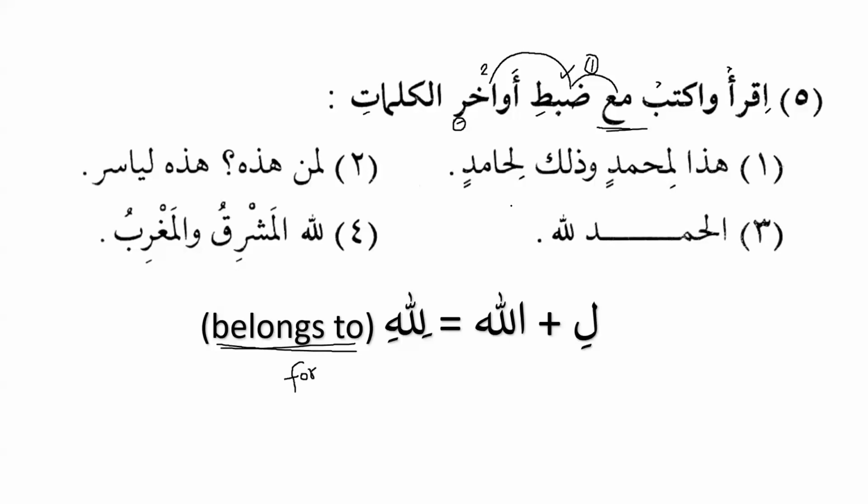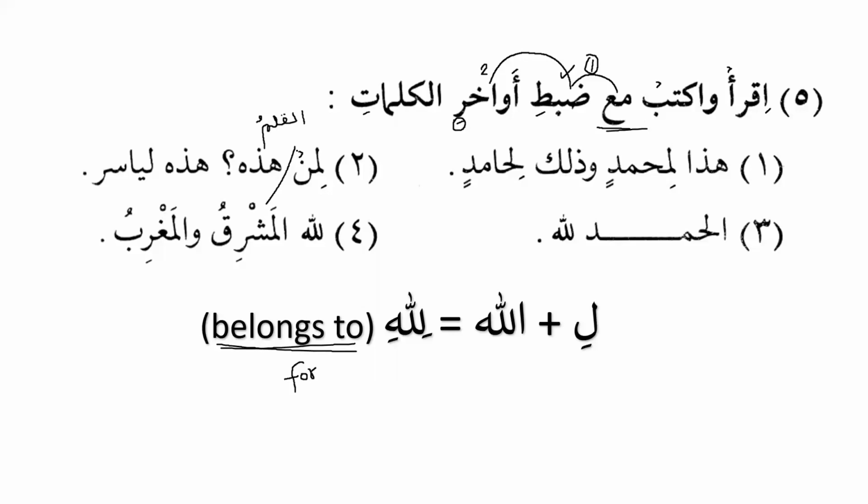So that's why we should use that belongs to. So هذا لمحمد وذلك لحامد. Liman. So we will say liman هذه. Liman هذه. Okay. So what about the ending of man? Do we need to change it? Liman hadihi, do we need to change it? The ending of man? Okay, we don't need to, all right. But what about after liman? If after liman I have al-qalam, then what should I do? If I have al-qalamu after that? No, I wanted to know that. Yeah, we know that this is mabniyun, of course.